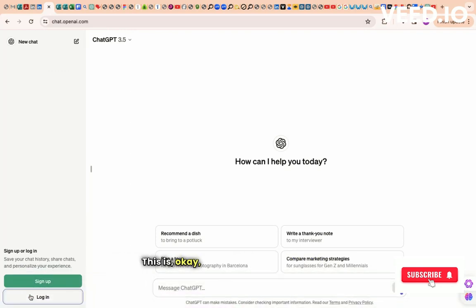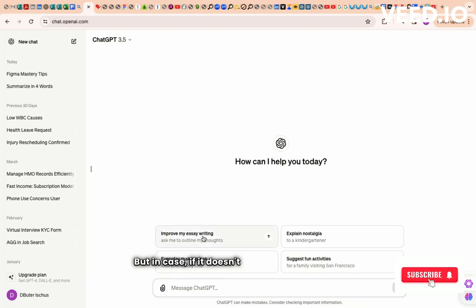Let me try logging in now to see if I can show you a practical demonstration of what I'm talking about. But in case it doesn't work, you can always go back and register and come back to this page, and this is where everything goes down. Now you can see some of the searches, some of the jobs I've done so far using ChatGPT. So now this is where the whole thing goes down.